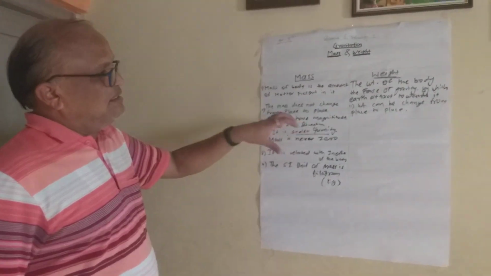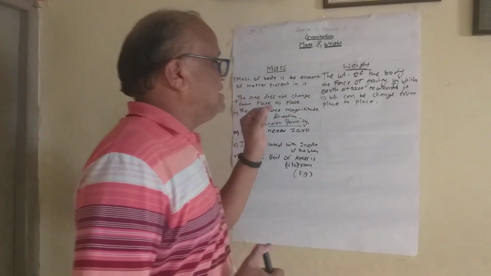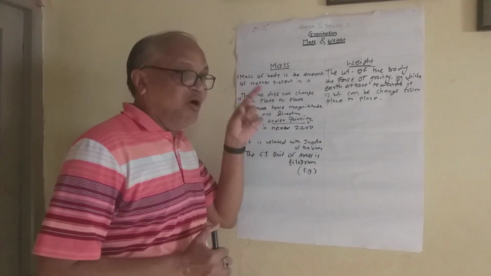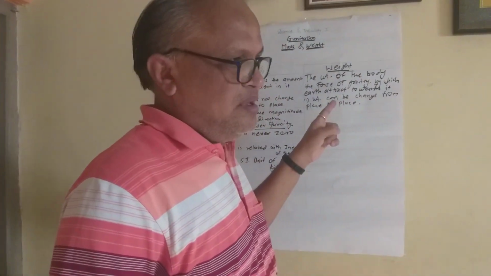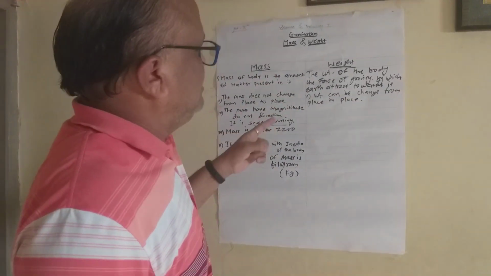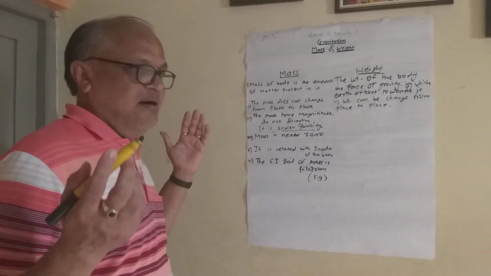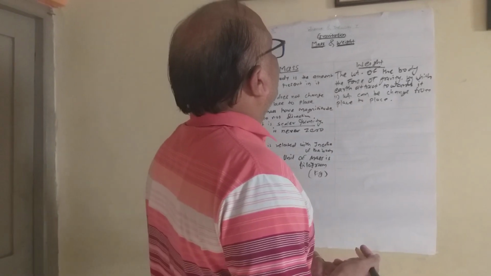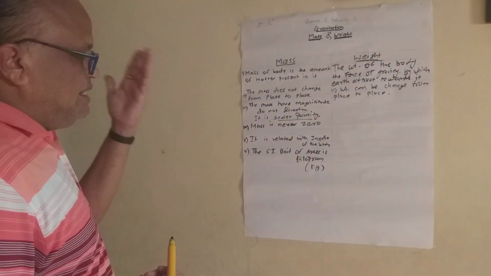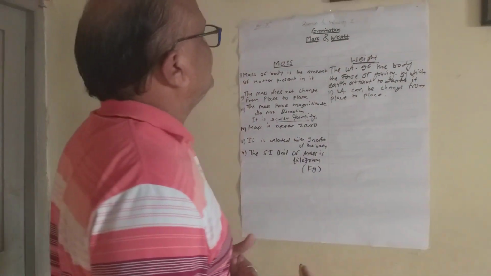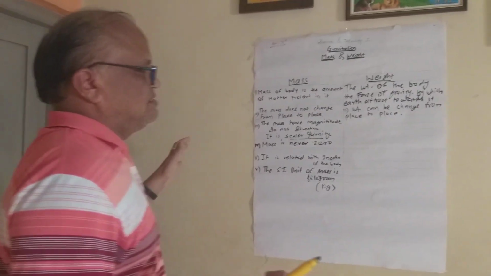वजन जे असतं ते एका ठिकाणाहून दुसऱ्या ठिकाणाहून बदलत असतं. Weight can be change from place to place. Why? Because weight is related with the force, and the force of gravity change at the different places of the earth. That depends on the radius of the earth, that depends with the height, then altitude, and so the weight can be changed from place to place.